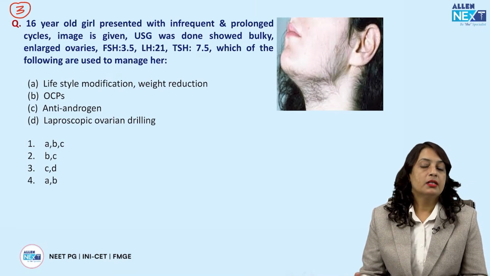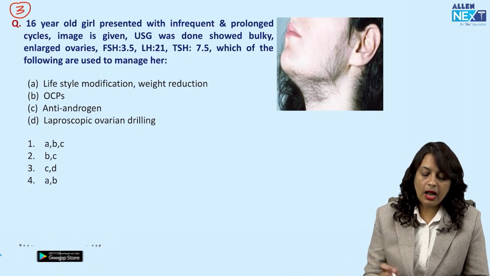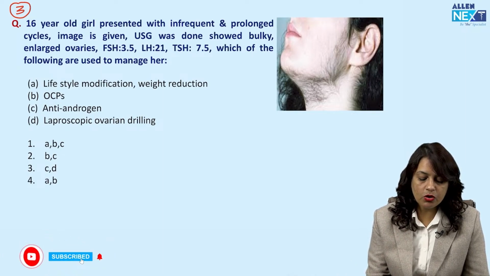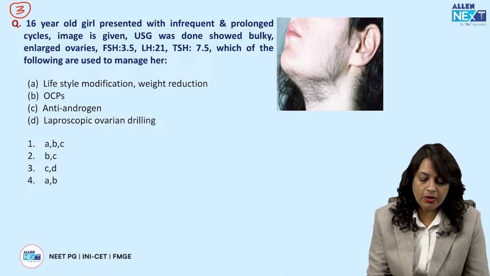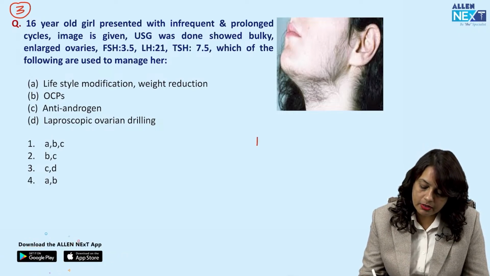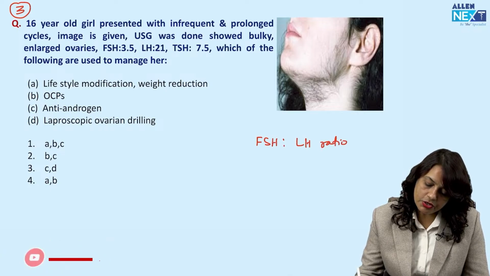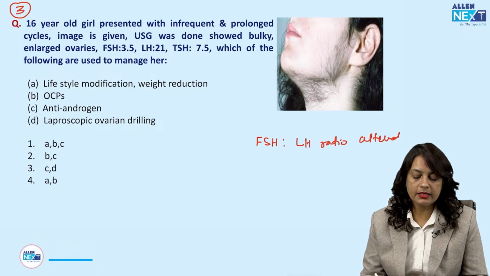Next, a 16-year-old girl presented with infrequent prolonged cycles. An image is given, and ultrasound was done which showed bulky enlarged ovaries. FSH is 3.5, LH is 21, so the FSH to LH ratio is altered. TSH is given as 7.5.